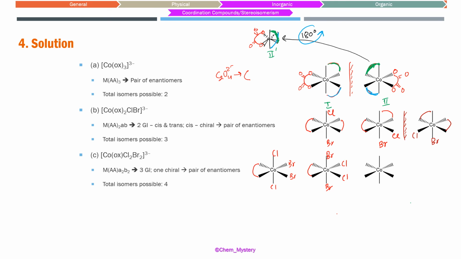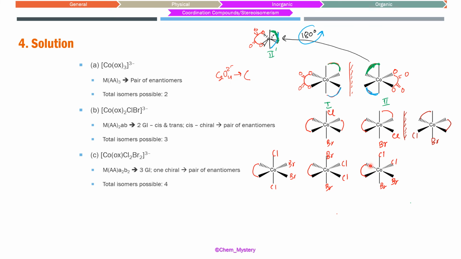But when we keep both of these as cis, oxalate was present here. Let us say keep chlorine here and keep bromine here, this way. This is having no plane of symmetry possible. You try cutting from that same oxalate plane, and the top side you have got chlorine, bottom side you have got bromine. That's not going to be a plane of symmetry.